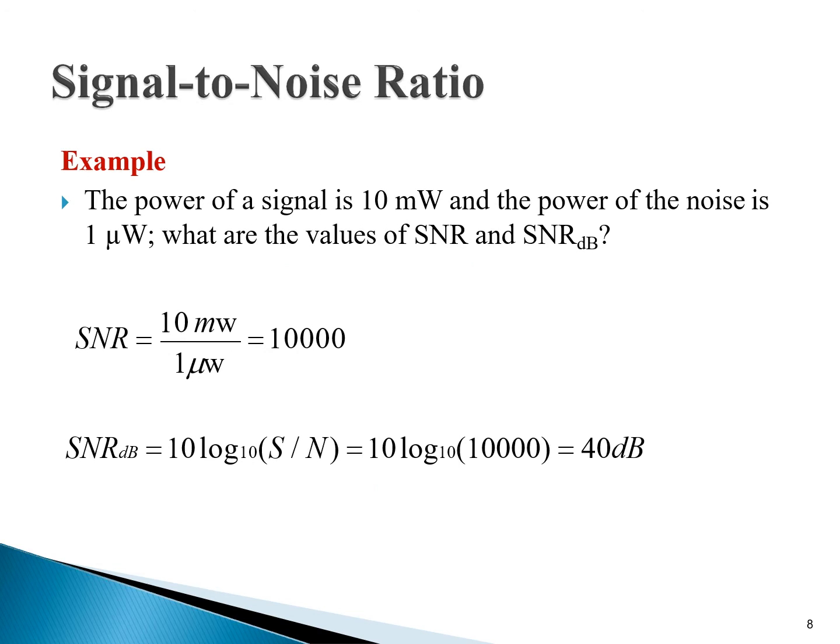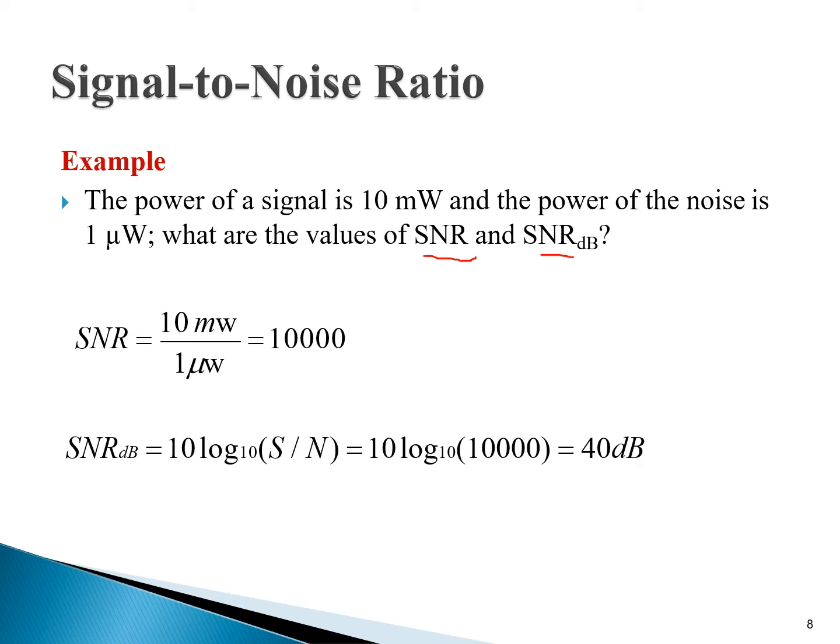Students, now we are moving forward. We want to have a good understanding of signal to noise ratio, so for this purpose we should solve some examples. Let's see the first example on the screen. We want to calculate SNR and SNR dB.